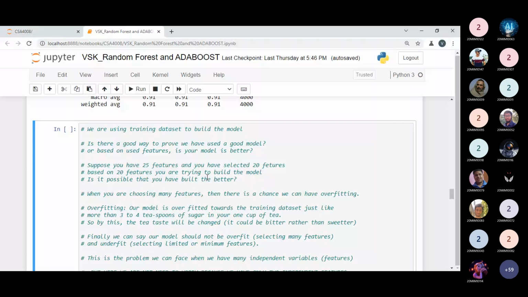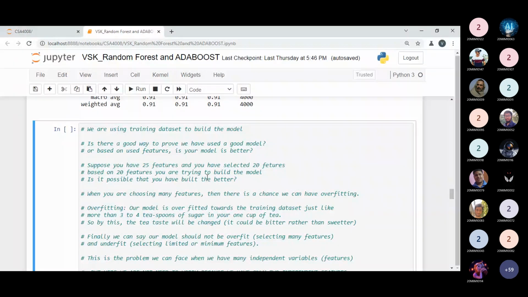Suppose I have more than 10 columns, then which columns must I choose as our independent variables? That is the important point. Suppose I have chosen some random columns, but what was my problem? Suppose I'm getting 95% accuracy, then I will be happy. Okay, I have chosen the right columns, and I'm getting 95% accuracy.